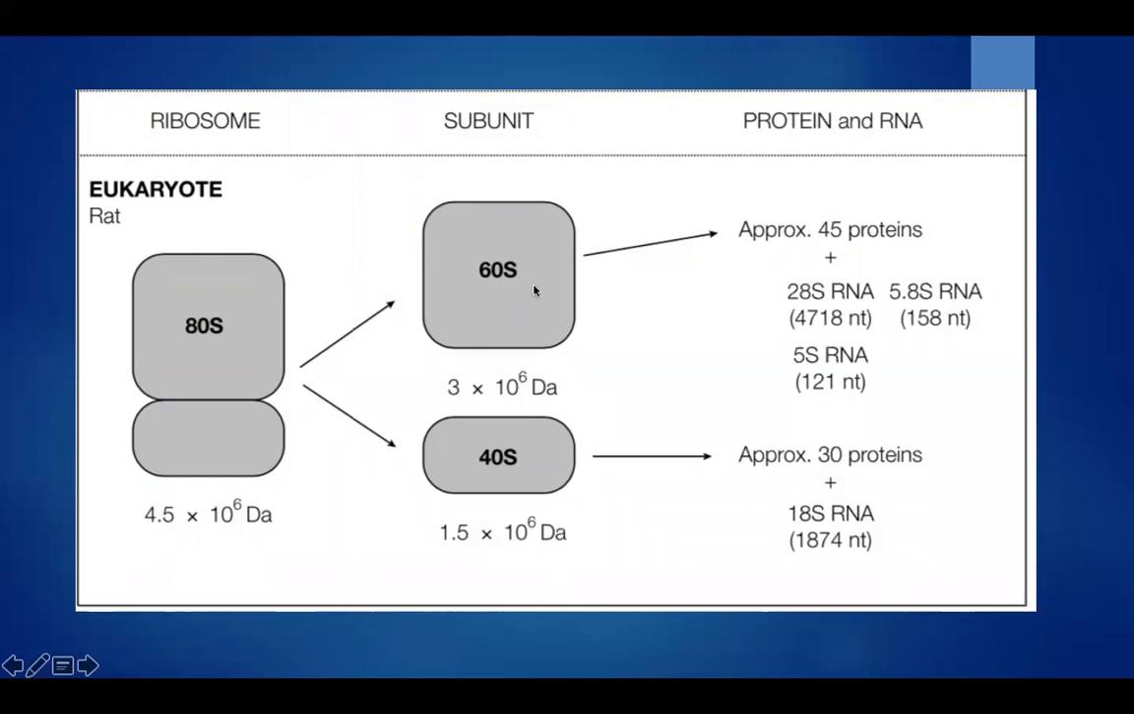As we know, the eukaryotic ribosomal structure is not well known. So it is approximate: in the 60S, approximately 45 proteins are present along with 28S rRNA, 5.8S rRNA, and 5S RNA, and in the 40S, approximately 30 proteins may be present along with 18S RNA.